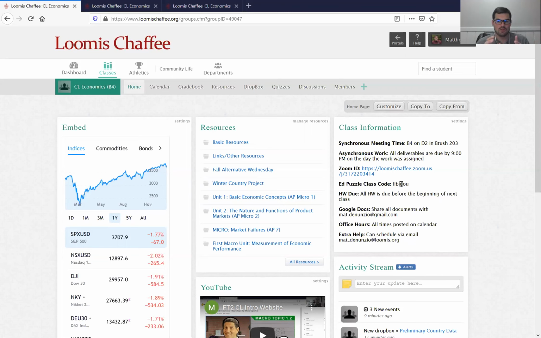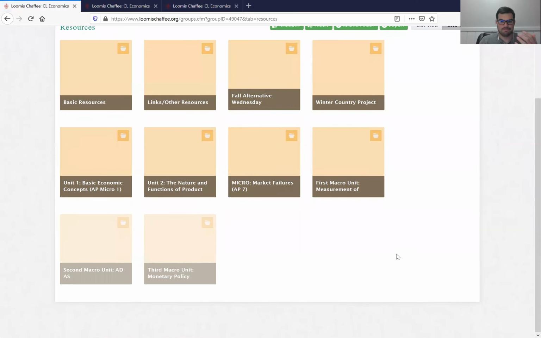All right, so you'll see some things on here. One thing I do want to make note of is where our units are. Our first macro unit, this is where we're at right here. This will be the first unit stuff. Winter Country Project, that folder is right there, with resources in there.